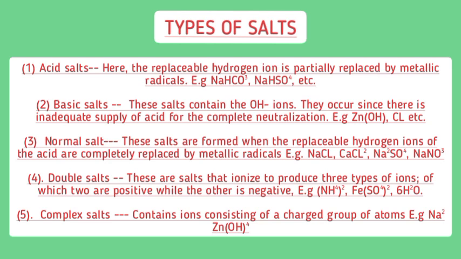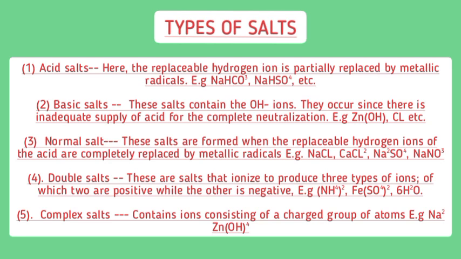Types of salts: we have acid salts. Here the replaceable hydrogen ion is partially replaced by metallic radicals. Number 2, basic salts. These salts contain the hydroxide ions. They occur since there is inadequate supply of acid for the complete neutralization. Number 3, normal salts. These salts are formed when the replaceable hydrogen ion of the acid are completely replaced by metallic radicals.